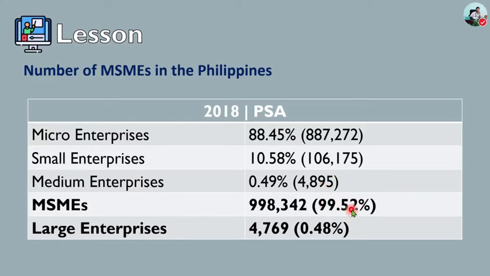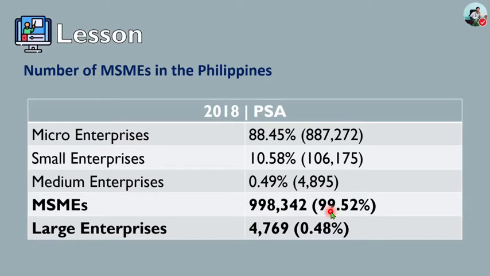So this 99.52% comprises these three classifications. Okay, so we can see that the majority of the enterprises belong to the MSMEs, which comprise 99.52%.